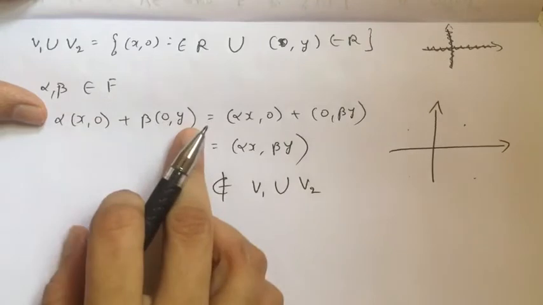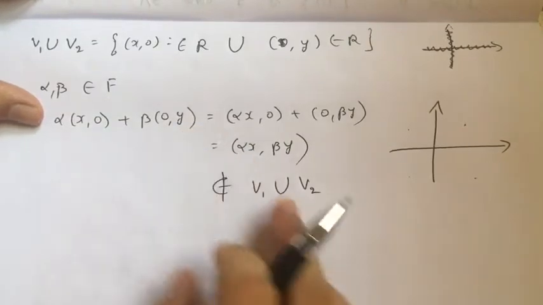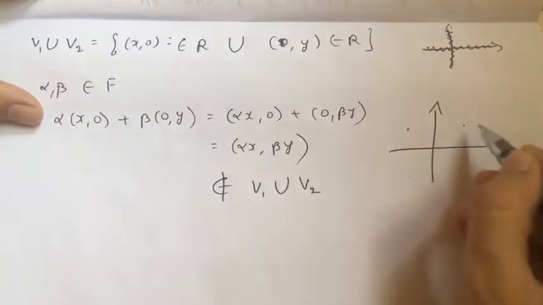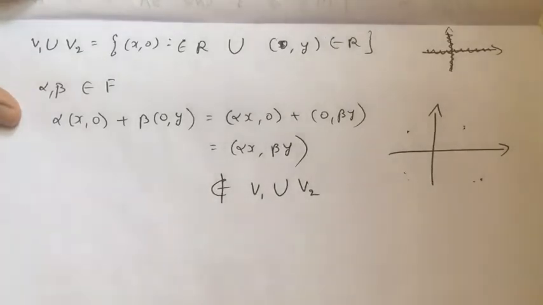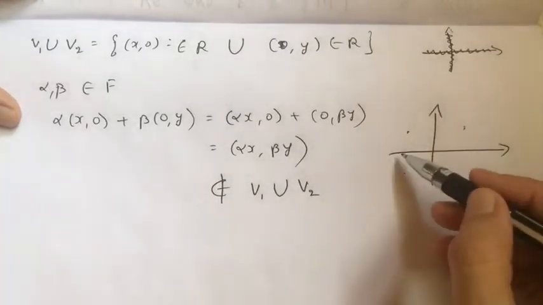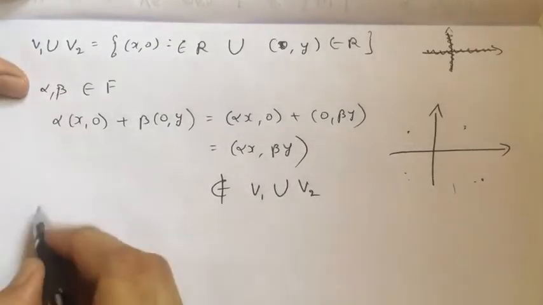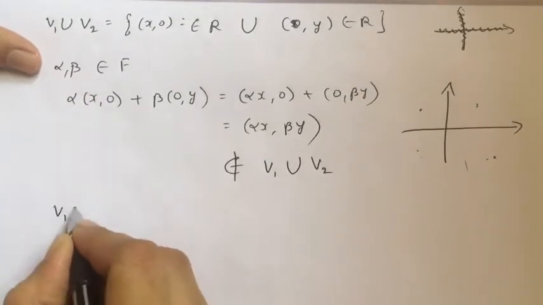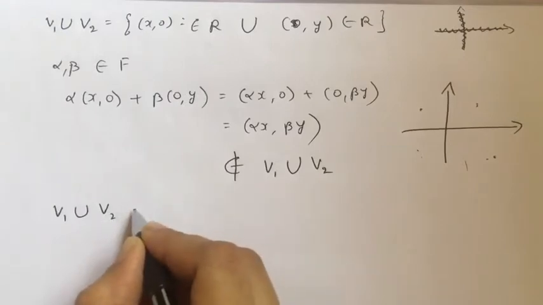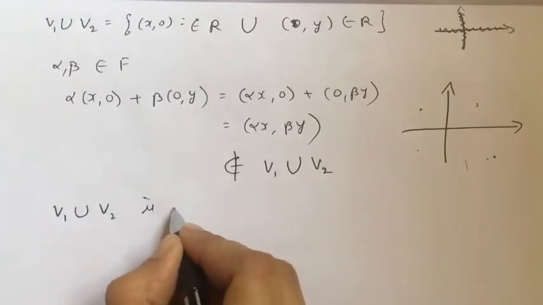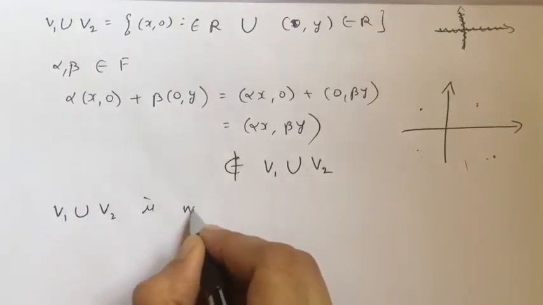When I add two vectors, the entry may be anywhere in the plane; it need not be on this line only or on that line only. Therefore, I can say that V1 union V2 is not a subspace.